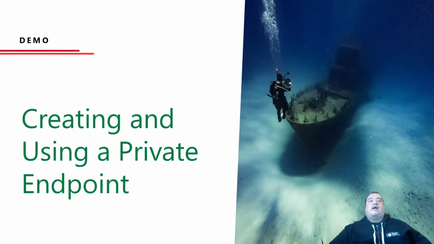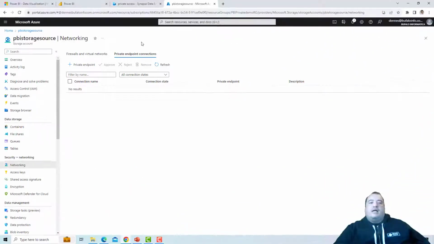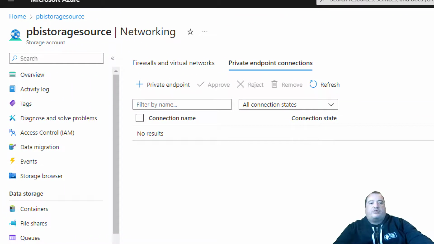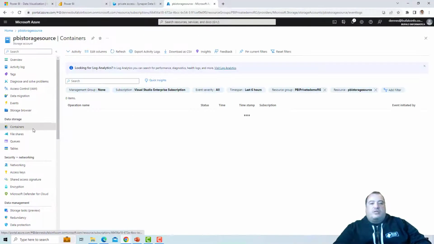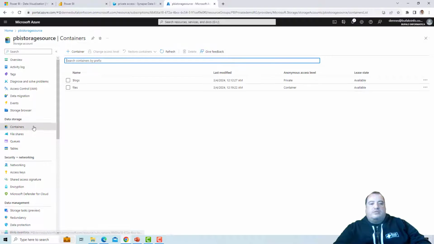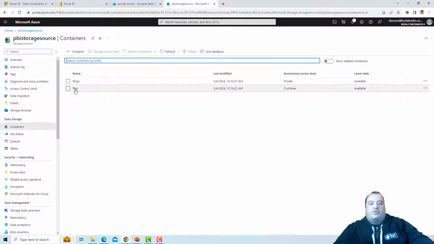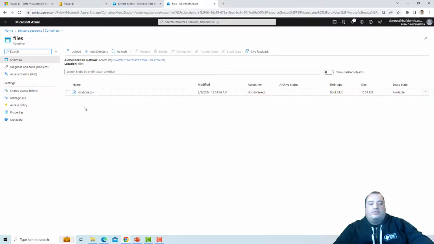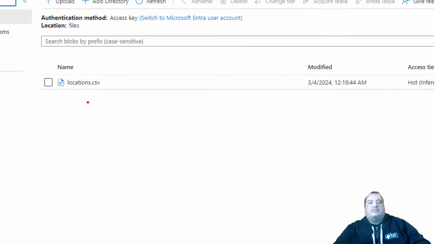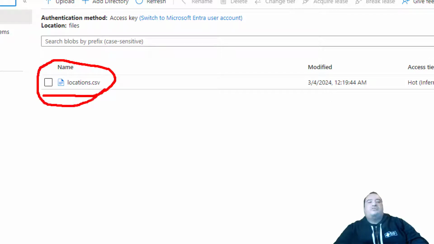Let's see how this works. First, let's take a look at a storage on Azure. I have here a storage called PBI storage source, and this storage has a container with some data. The container is called files, and this container has a CSV file called location CSV.